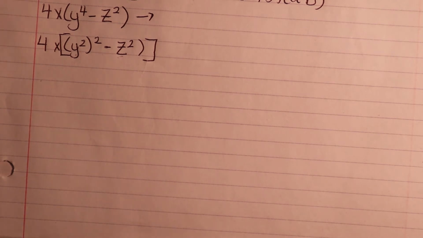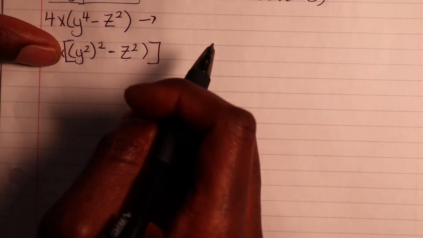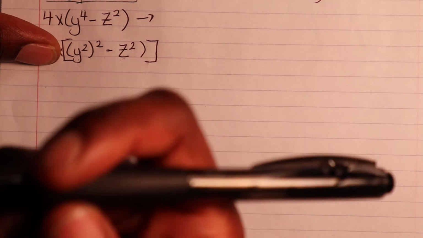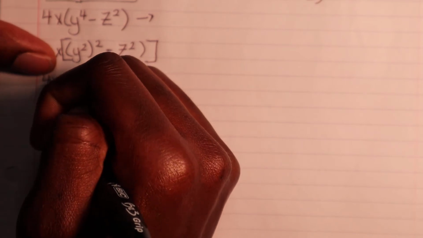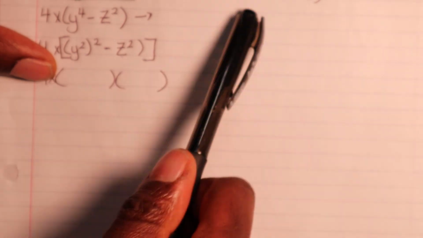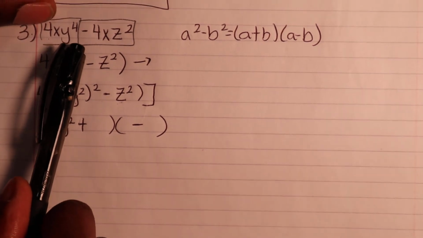And like I said, whatever kind of coefficient is written in front, don't focus on that too much. So we'll block this out and then we'll just focus on what's written on the inside. Okay, so from there, how you would proceed is you drop down this, correct? Put parentheses here and here, put parentheses here and here, and just follow that same rule right there. So we know there's going to be an addition and a minus sign, and we know that there's a y squared, correct? So y squared would come out, and remember, that's the trick, because this is y fourth if you look at the original problem.